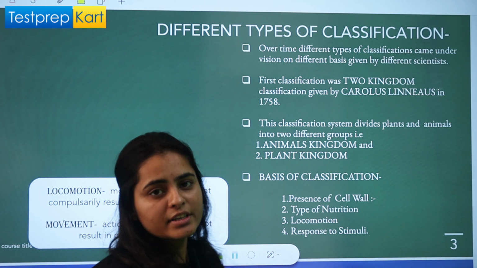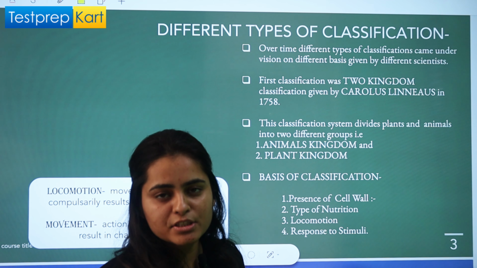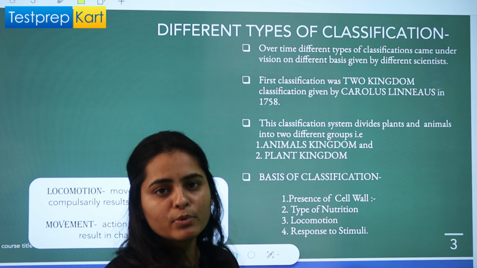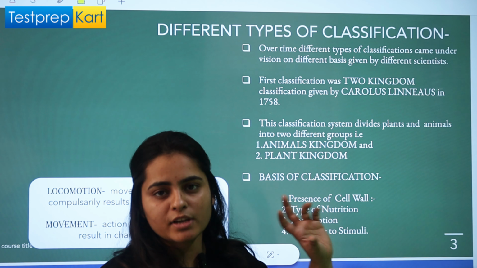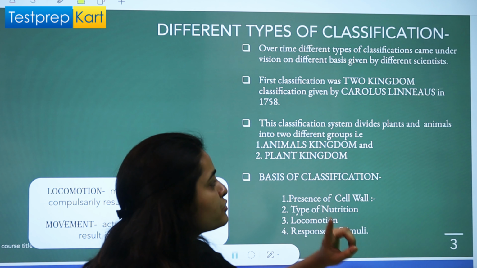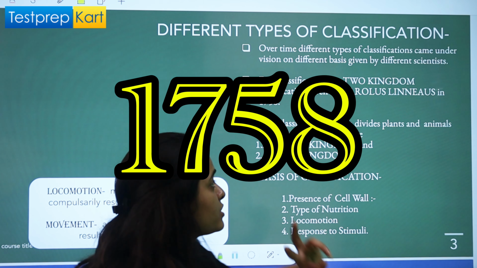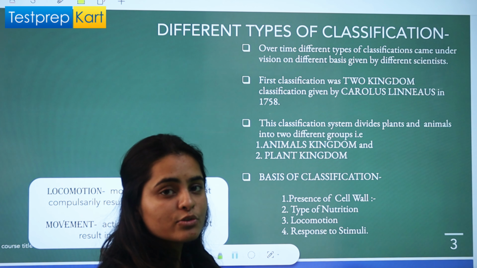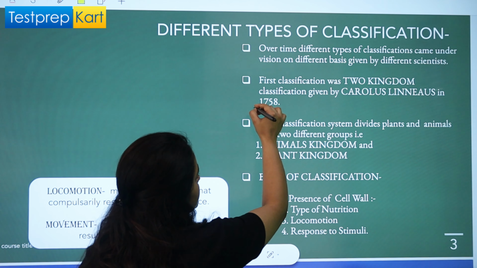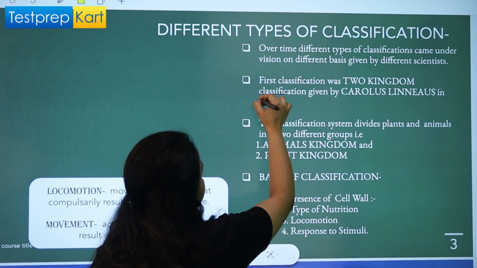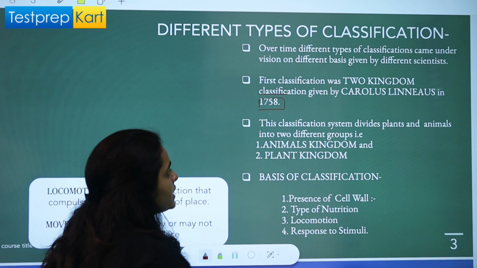As we know that Aristotle didn't give any scientific reasons for classification, so that type of classification we don't count as scientific classification. The very first scientific classification was given by Carolus Linnaeus, and that was known as two kingdom classification. Carolus Linnaeus gave two kingdom classification in 1758, right?